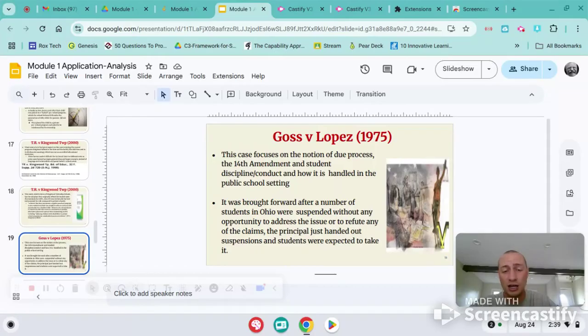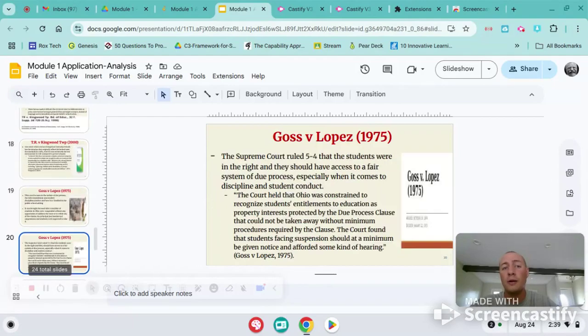This is all about student conduct and discipline. And this one focuses more on the 14th Amendment and due process. This is when 10 students from Ohio were suspended without any opportunity to address the issue. The Supreme Court was 5-4. The students were in the right, and they should have access to a fair system of due process.